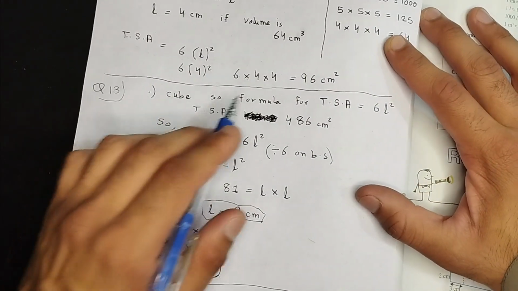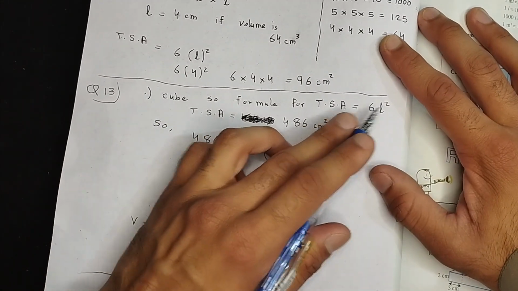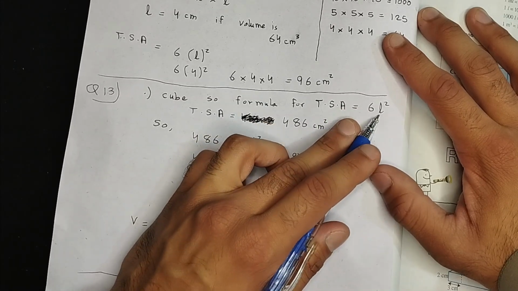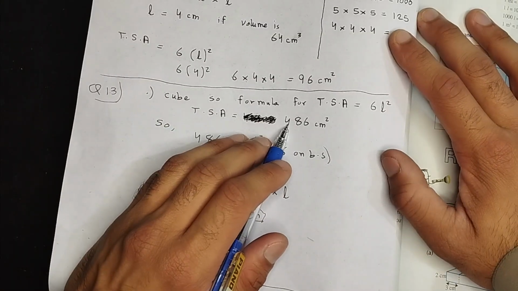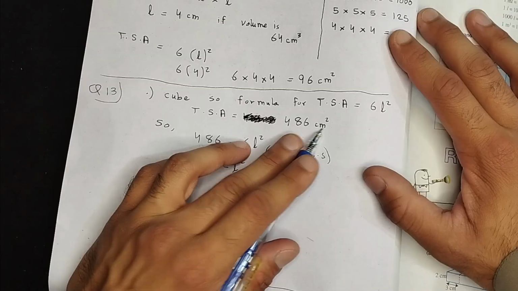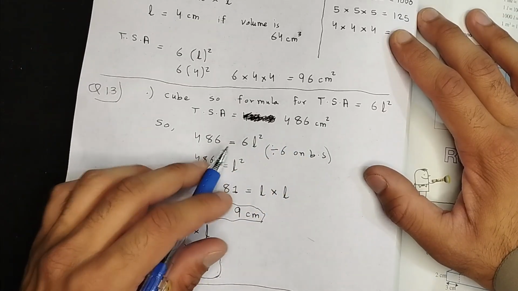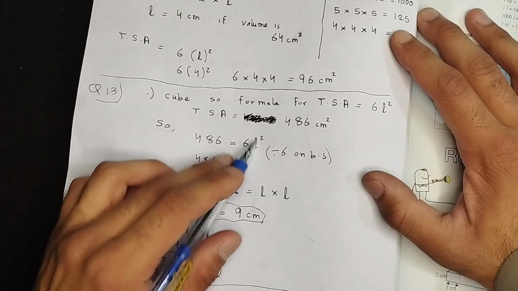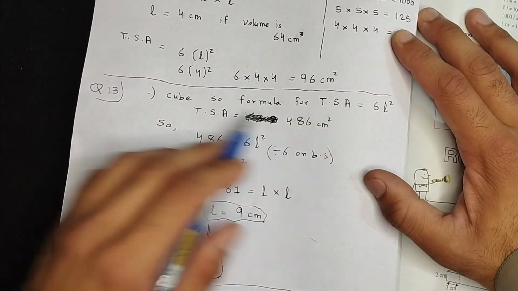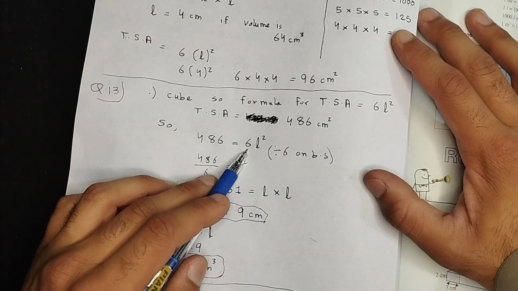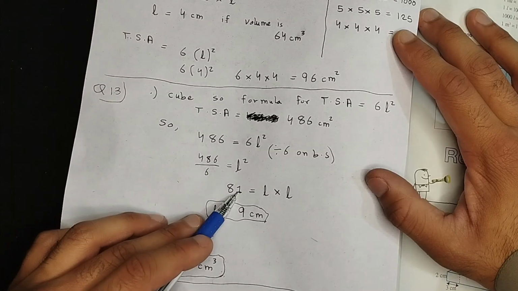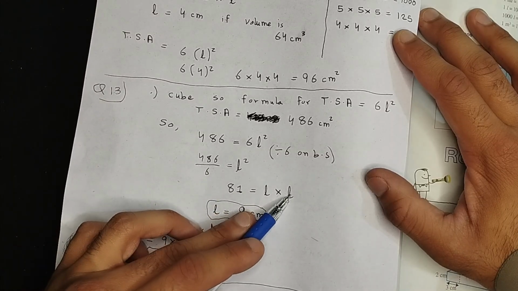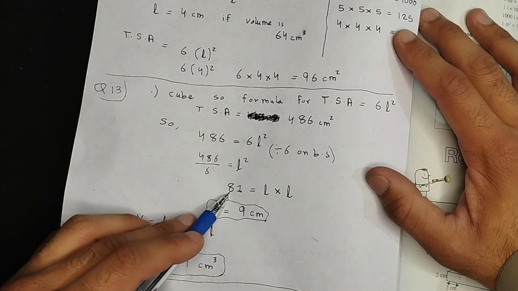It's a cube, right? So the formula for total surface area of a cube is 6 multiplied by L square, correct? Total surface area already given in the question is 486 square centimeters. So 486 is going to be equal to 6 L square according to the formula. I just replaced the total surface area with the value given in the question. So divide by 6 on both sides. 486 divided by 6 is 81, which is equal to L multiplied by L, because that's L square.